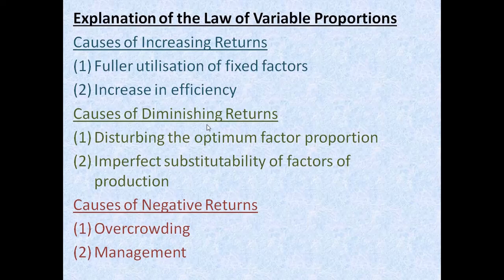Okay, but now what are the causes of the diminishing returns? So what happens when the diminishing returns occur? Number one, disturbing the optimum factor proportion. So as you keep on increasing the number of labor force in your factory or in your company, what happens is that the ratio between the fixed factor and the variable factor will be disturbed. Okay, so as you already know, the fixed factors are indivisible. Okay, they cannot be divided.